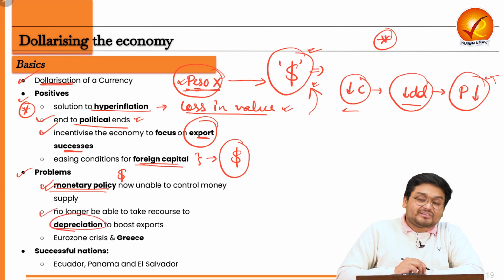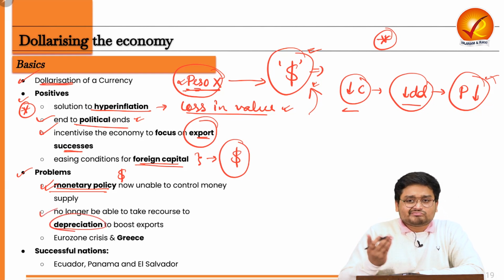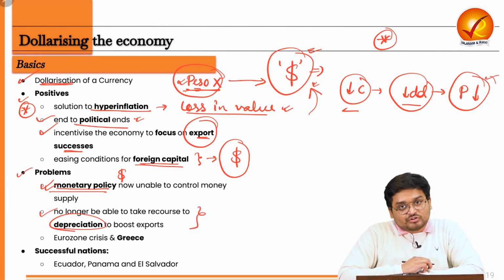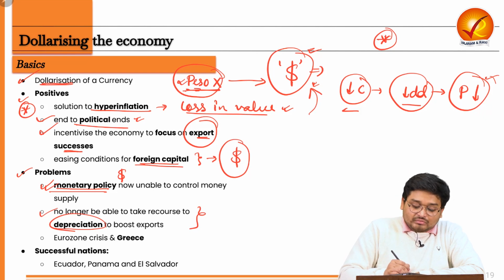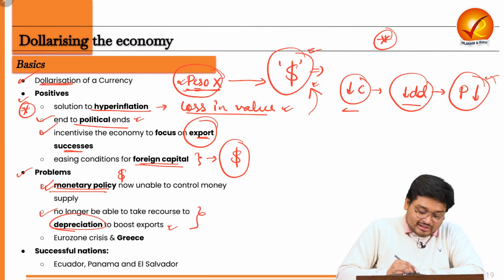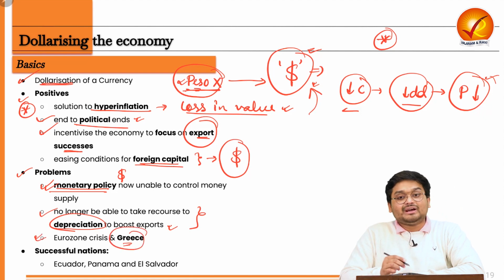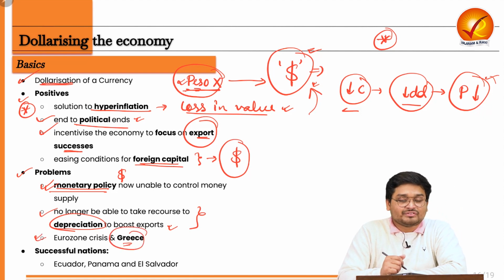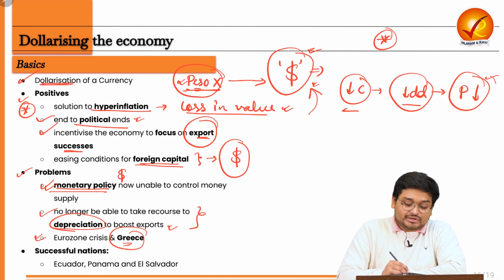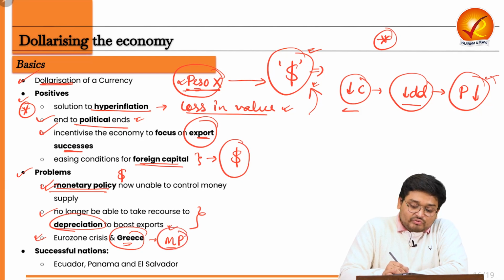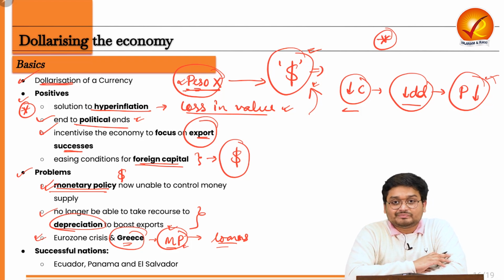Also, when there is too much depreciation in the dollar or in their own currency, they are not able to control that. They have to lose exports in this manner. And finally, this was actually seen during the Greece and Eurozone crisis, where Greece, due to its total loss of monetary policy, was totally insufficient to repay the loans it took. And due to the financial crisis in Greece, they utterly failed in this manner.